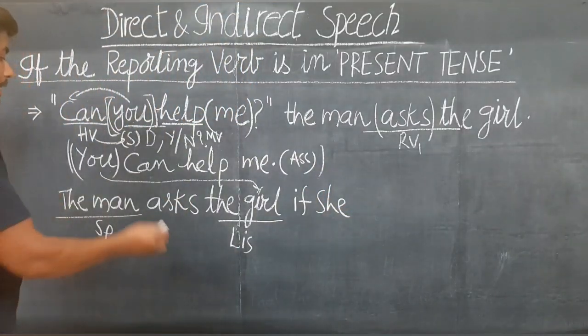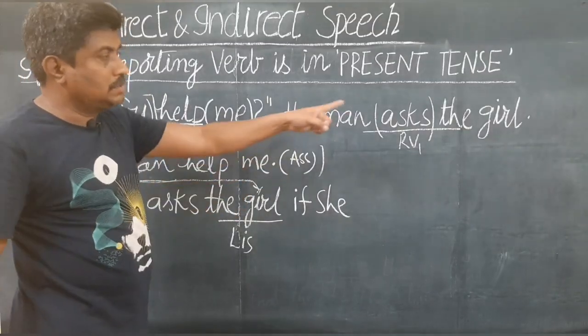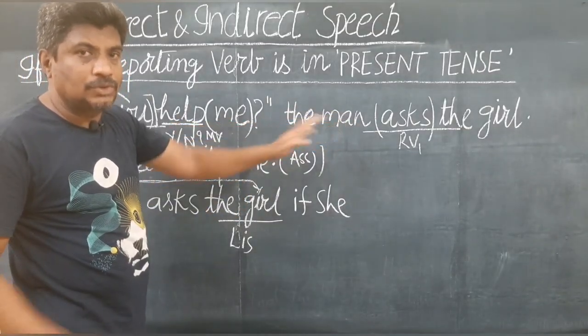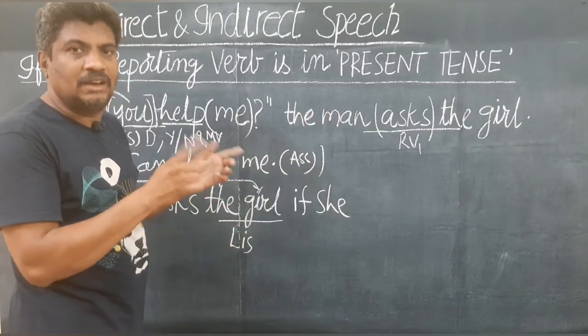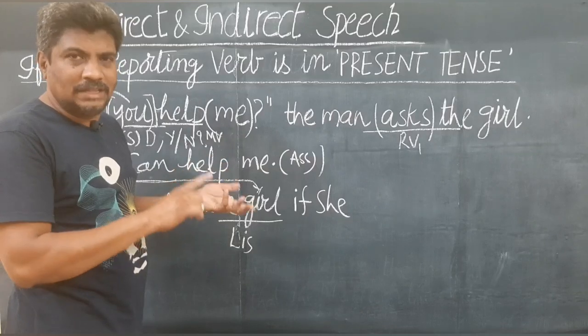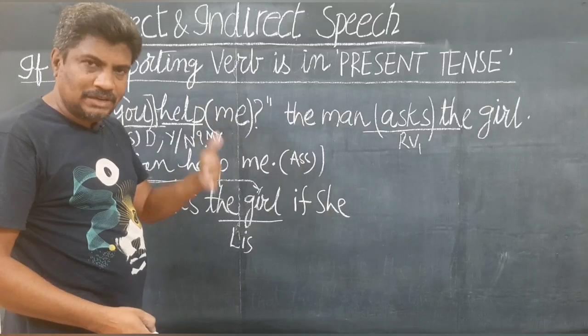Got it? Next. Can changes to could or not? No. Because the reporting verb is in present tense. So can remains can. Will remains will. Shall remains shall. May remains may. Is remains is. Likewise, are remains are.